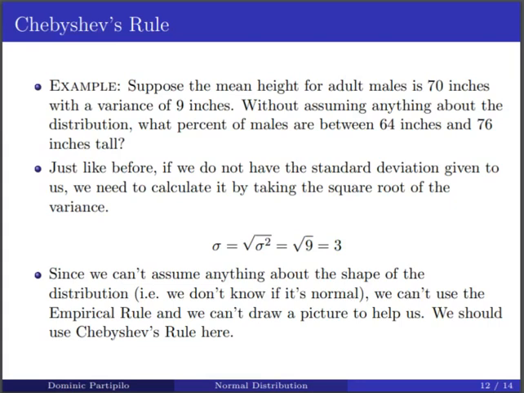Now, since we can't assume anything about the shape of the distribution, we don't know for sure if it's normal. And if we don't know it's normal, then we can't use the empirical rule to help us here. What's even worse is that we can't even draw a picture. But what we can use is Chebyshev's rule, because Chebyshev's rule says that regardless of the shape of the distribution, we can still come up with a lower bound for whatever approximation we're interested in.